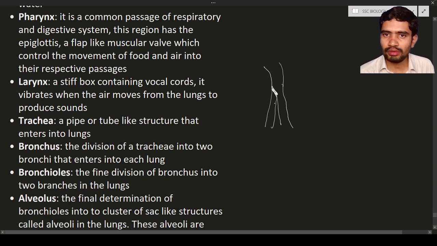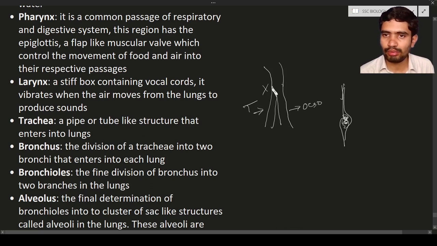As a result, the food material will not enter into the trachea. So this is the trachea and this is the esophagus. The esophagus is mainly for the travelling of the food material. It is a tube that carries the food material to the stomach. In the previous chapter we discussed the esophagus. When food is travelling, you will see the wave-like movement. So here the food is there.